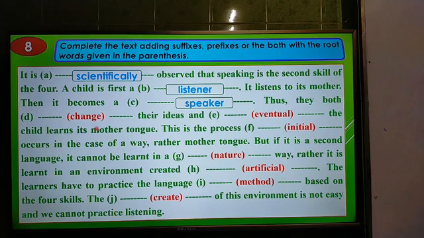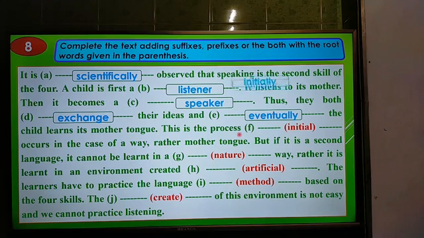Thus they both change their ideas. It will be exchange instead of change their ideas, and eventual. Here the word eventual will be eventually, an adverb. The child learns, because here the subject is child, and before the subject we have to use an adverb. Child learns his mother tongue. This is the process initially occurs, because here the verb is occur, and I told you before the verb we have to use an adverb.